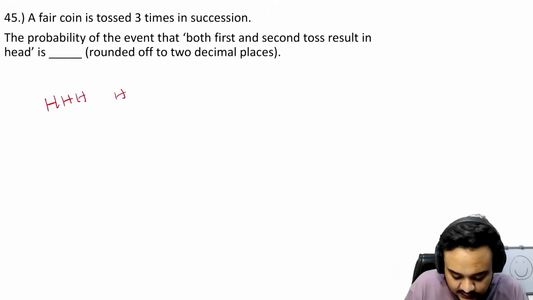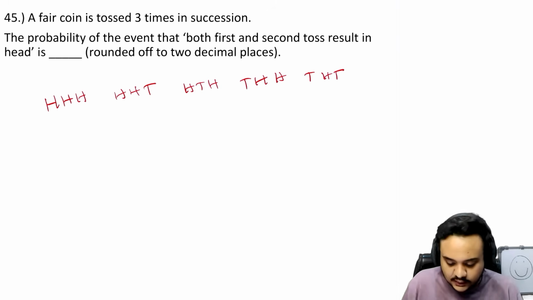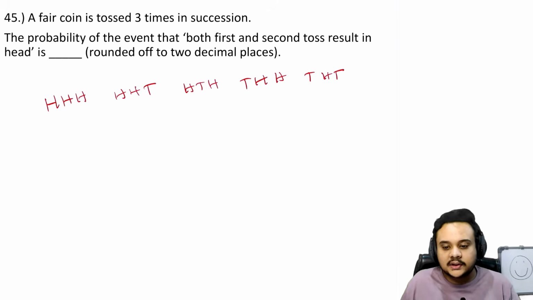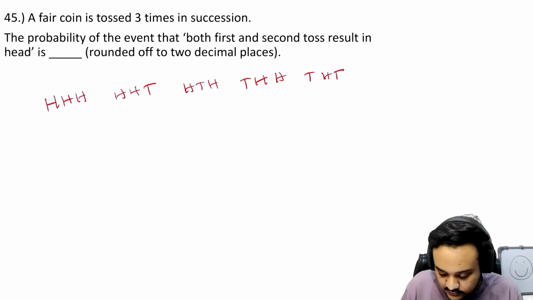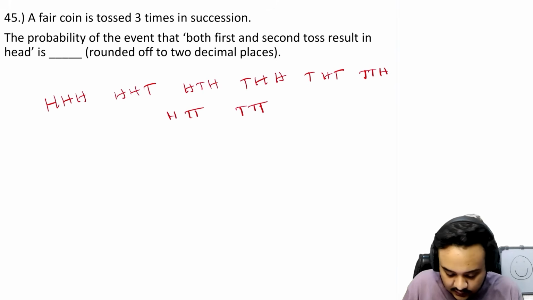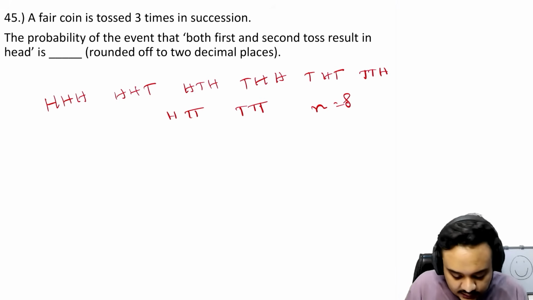So just write it down that it's going to be HHH, HHT, HTH, THH, THT. Okay, so basically the total number of outcomes is going to be 8 anyway. Okay, so we have done this and this, so TTH, HTT and finally TTT, right? So the total number of outcomes is 8.